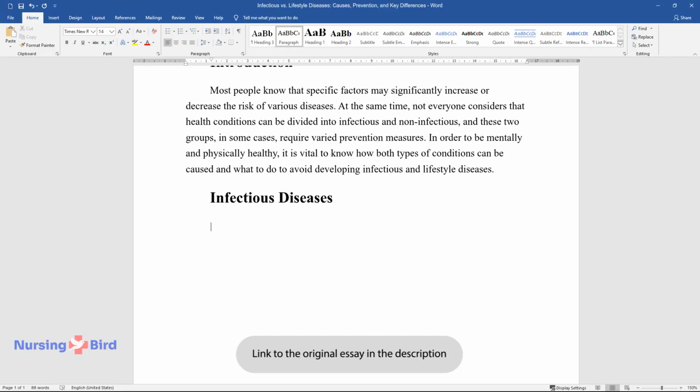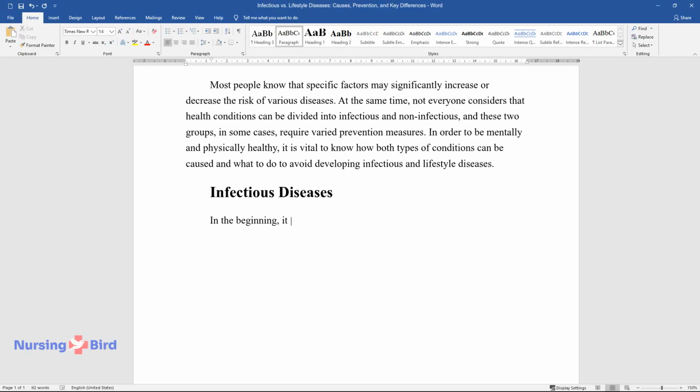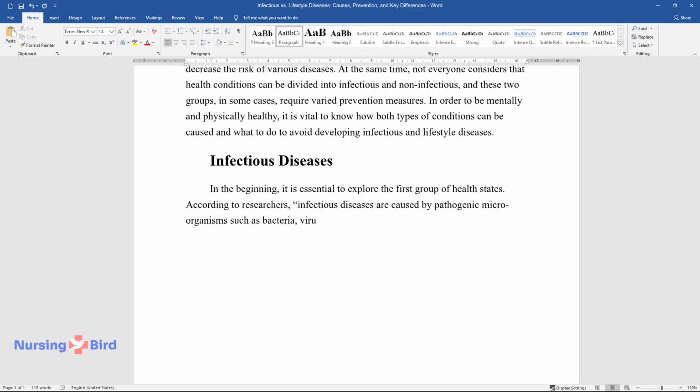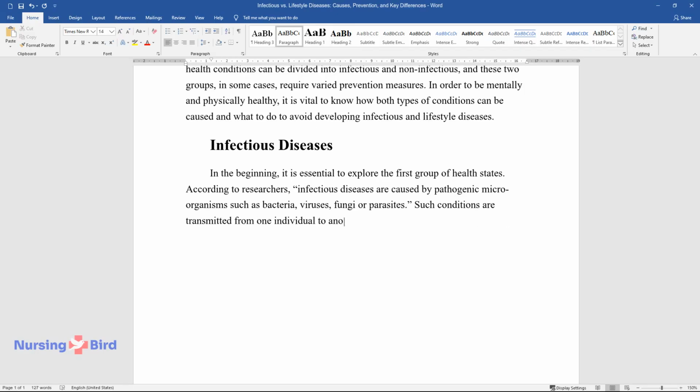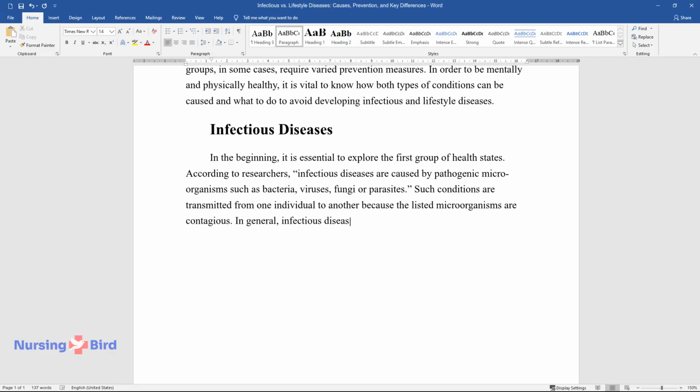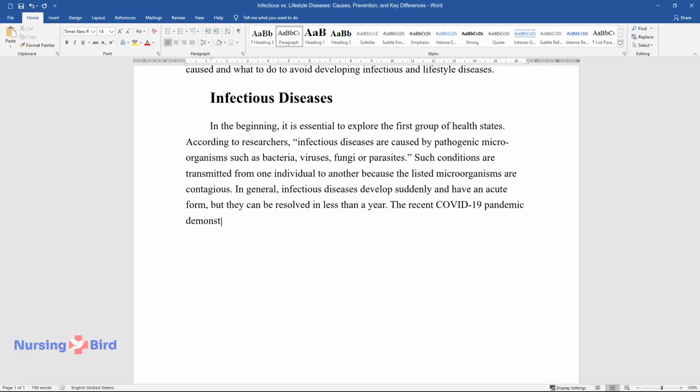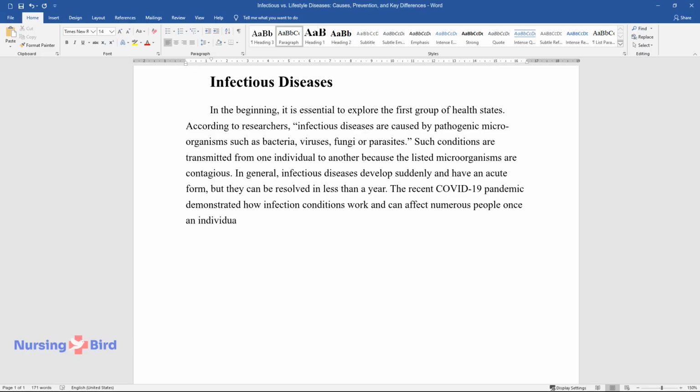Infectious diseases. In the beginning, it is essential to explore the first group of health states. According to researchers, infectious diseases are caused by pathogenic microorganisms such as bacteria, viruses, fungi, or parasites. Such conditions are transmitted from one individual to another because the listed microorganisms are contagious. In general, infectious diseases develop suddenly and have an acute form, but they can be resolved in less than a year. The recent COVID-19 pandemic demonstrated how infection conditions work and can affect numerous people once an individual becomes infected.